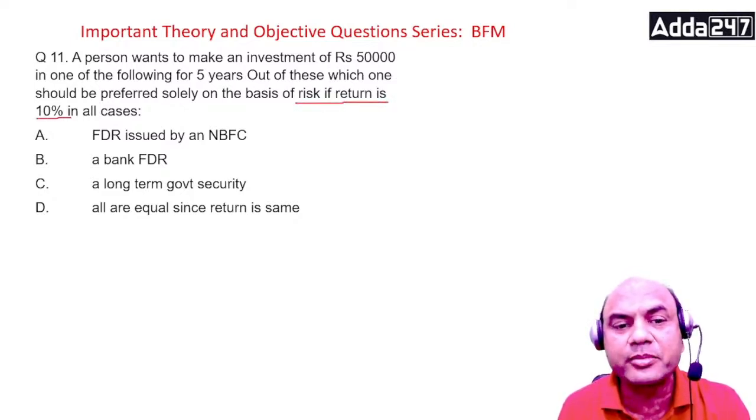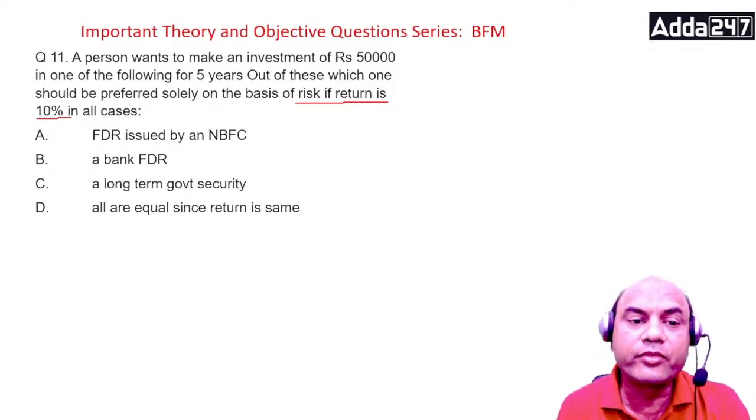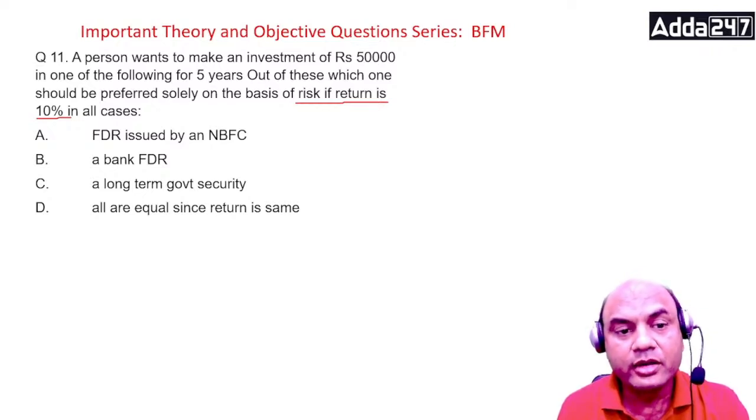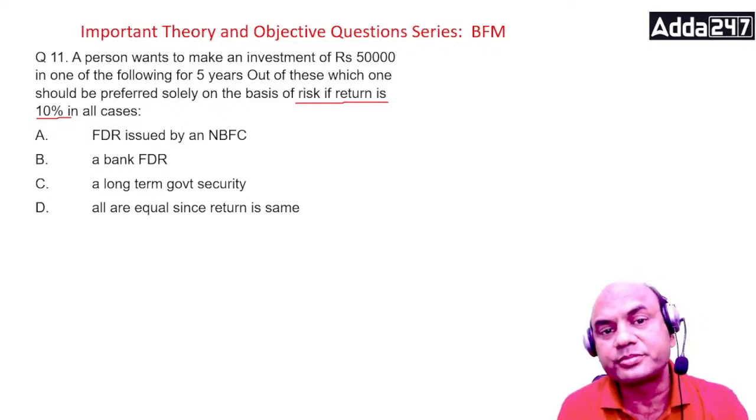So the return is the same in all of them. Basis of risk only: FDR issued by an NBFC, a bank FDR, a long-term government security, or all are equal since the return is the same.